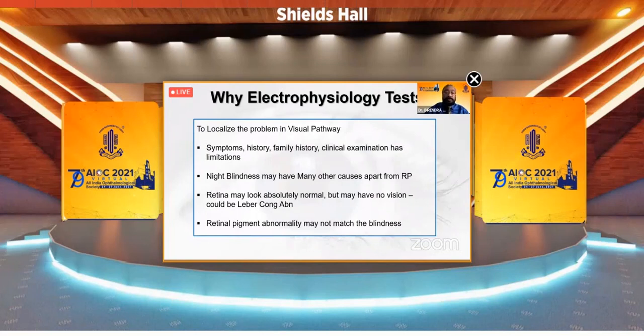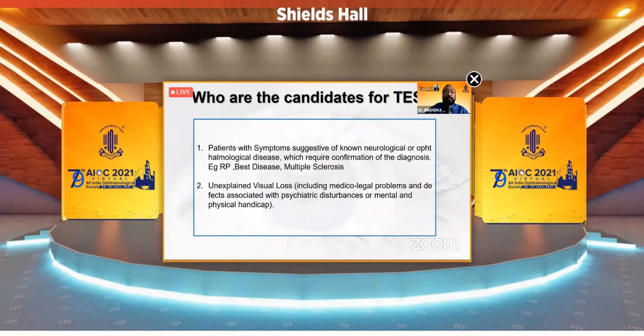The symptoms, history, family history, etc. have limitations. If there's night blindness, it may have many other causes apart from RP. The retina may look absolutely normal, but that doesn't mean that there is normal vision. The retinal pigment epithelium may have abnormality, but it may not match the visual problems.